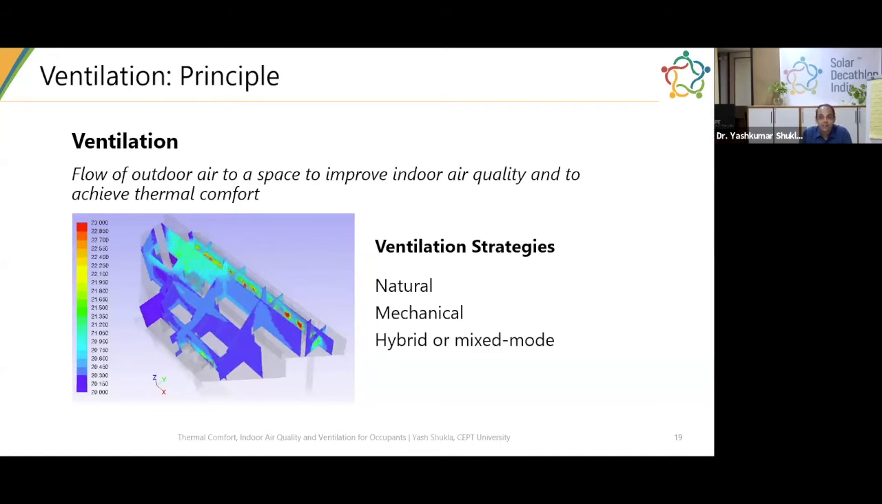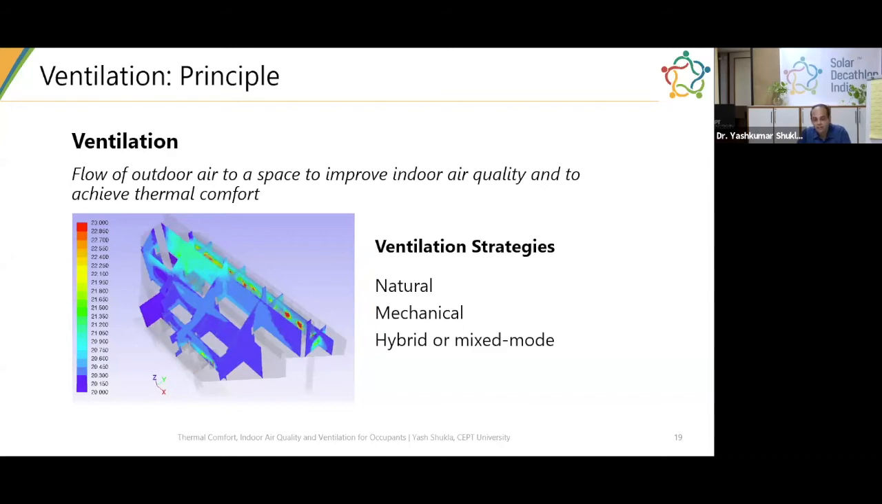One is natural ventilation. Natural ventilation is where you have an opening, such as windows or specific purposely provided openings, which you can open to get natural air from the outside. Like in a bedroom at night, it's comfortable, it's nice, it's raining, you open the window, then you start getting natural ventilation inside your building.